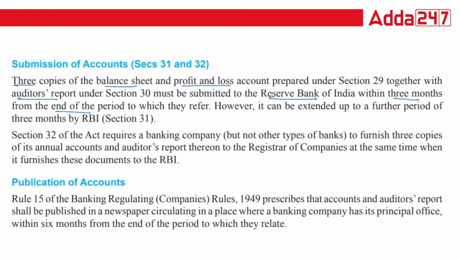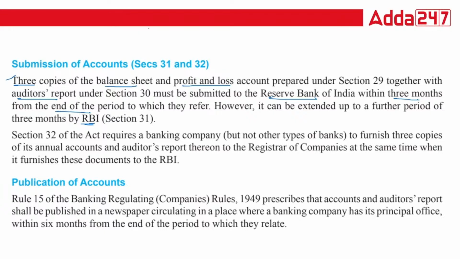And if you are not ready to submit within 3 months from the end of the financial year, then with the permission from RBI, you can extend for the next 3 months. That is what section 31 talks about related to RBI.